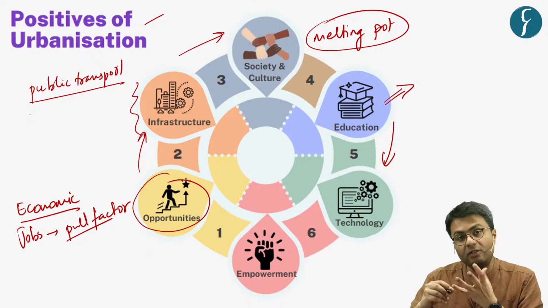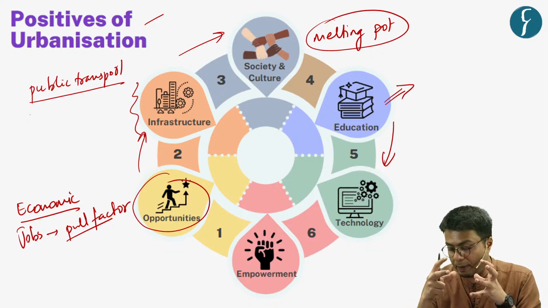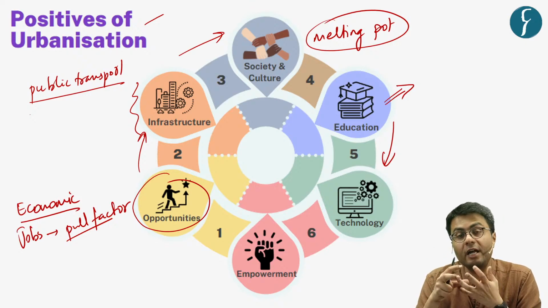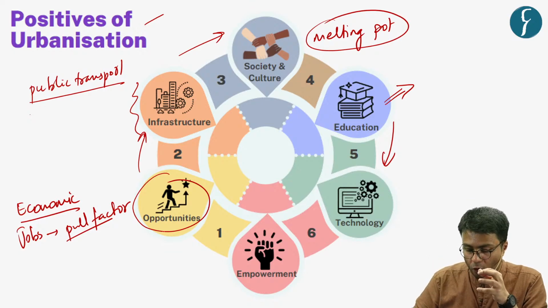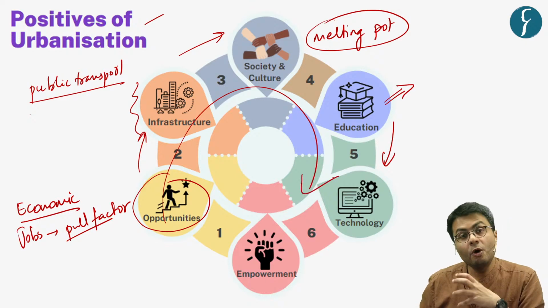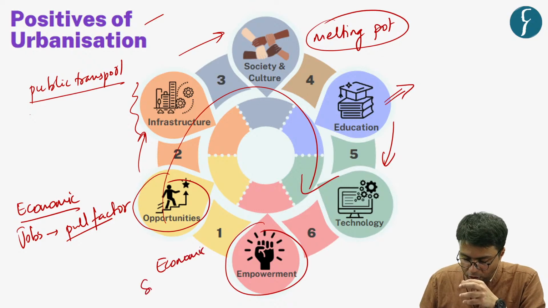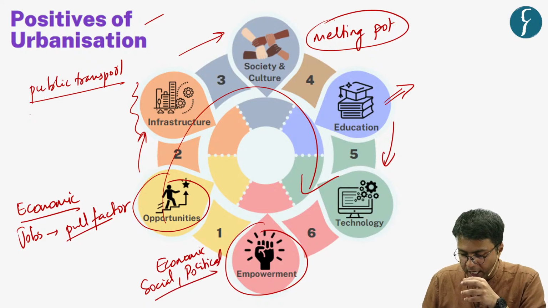Hence, this creates a potent workforce. And by setting up shops, especially in the technology sector, companies are looking to harness these opportunities and increase workforce. So naturally, because of all these five factors combined, what we witness is not just economic empowerment, but also social and political empowerment in urban areas.